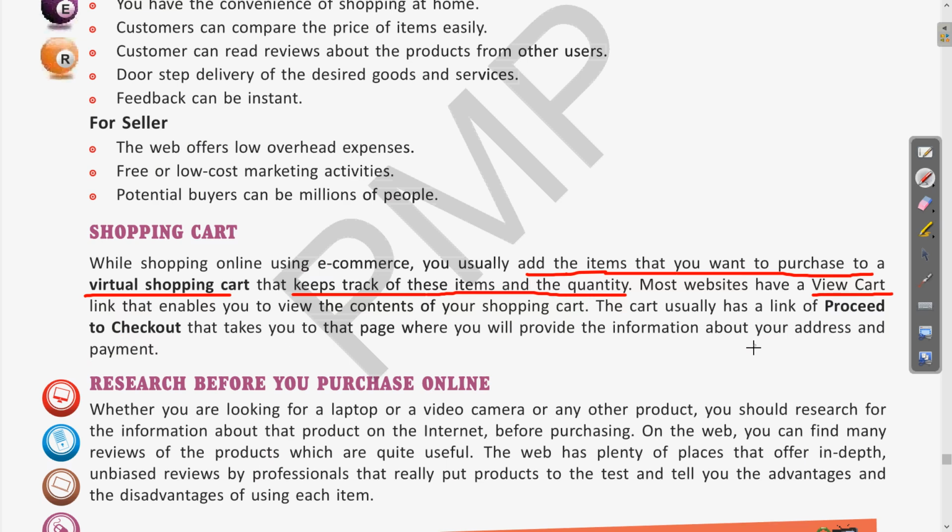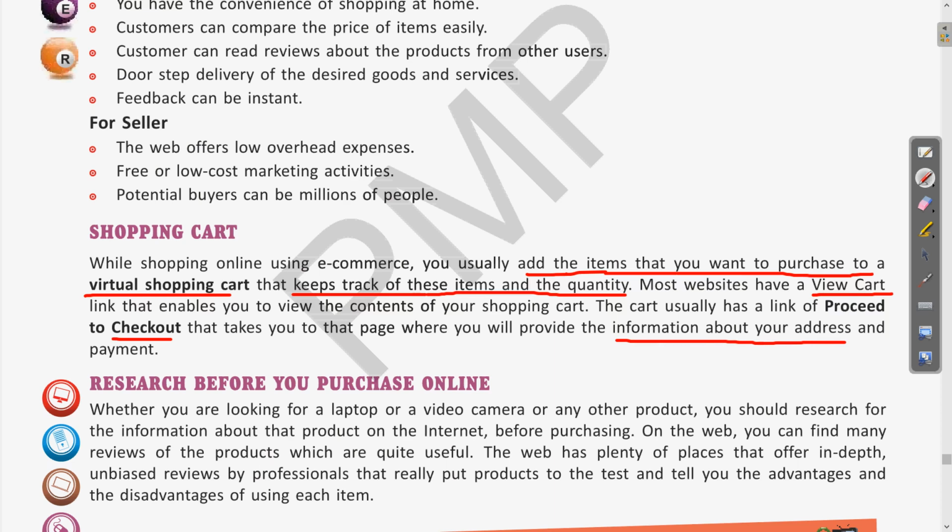So when we are doing an online transaction, when we are purchasing something online, first we select that item, then we add that item to the shopping cart. Then after that, we need to proceed to checkout. So using this checkout feature, what happens? It redirects us to a new page where we provide our address, the delivery address where the product will be delivered.